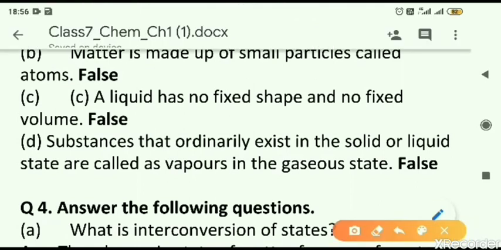Next, now D part, substances that ordinarily exist in solid or liquid state are vapors in gaseous state. The correct answer is true. Here it is mentioned wrong. The answer is true. For example, if sulfur in solid state converts to gaseous form, we will call it sulfur vapors. We will not say sulfur gas. So if anything is in solid state, when it becomes gaseous, it is called vapor. Another example, when water becomes gas, we don't say water gas, we say water vapors. So if anything is in solid or liquid state, in gaseous form, it will be called vapors.